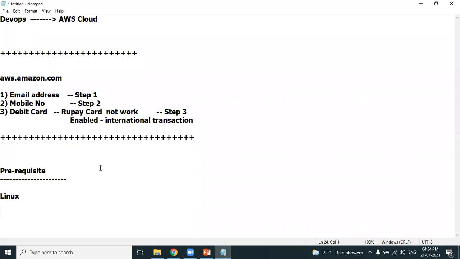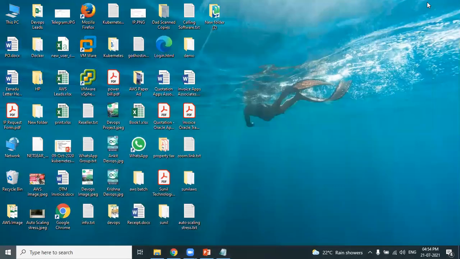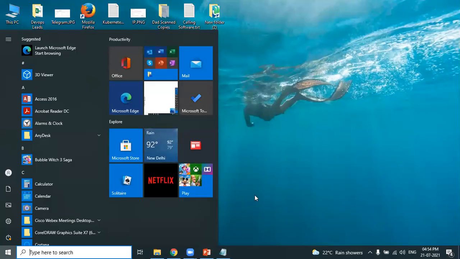Okay, let's say I want to learn Linux. Friends, tell me, can I learn Linux on this laptop? No, not at all. This is a Windows operating system, isn't it? My laptop has the Windows operating system installed. Obviously, you cannot learn Linux here.